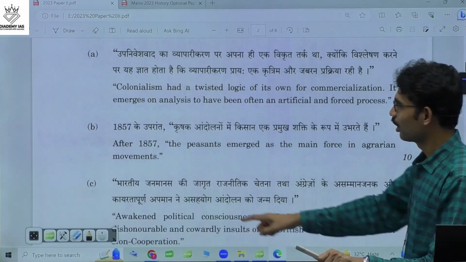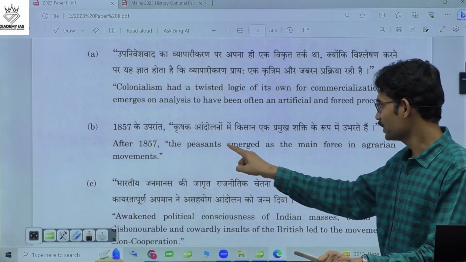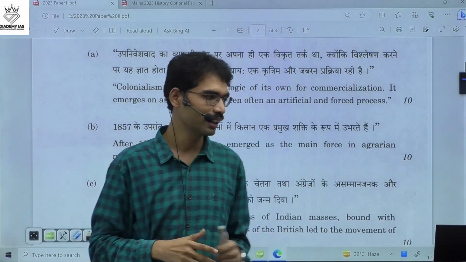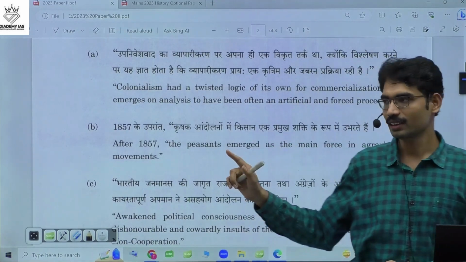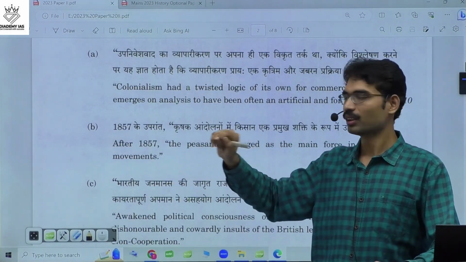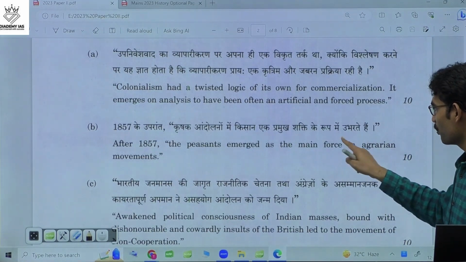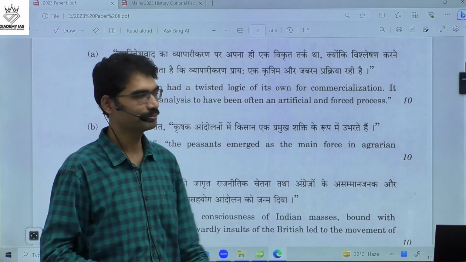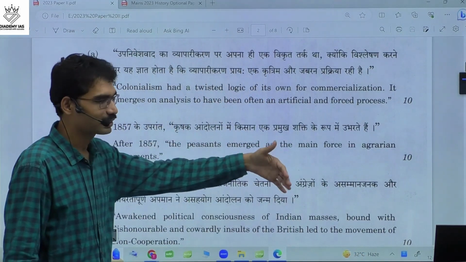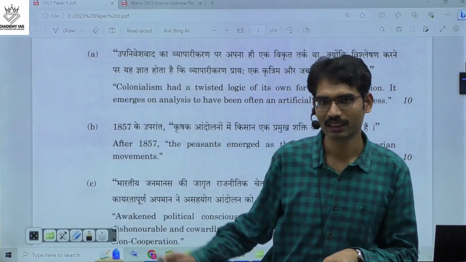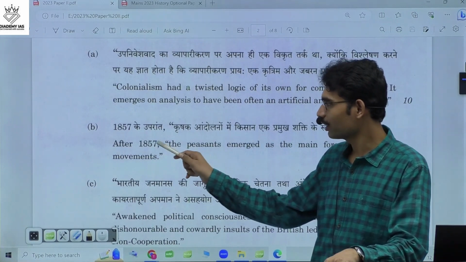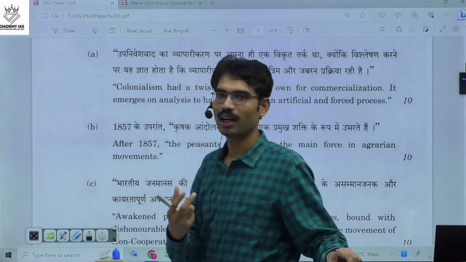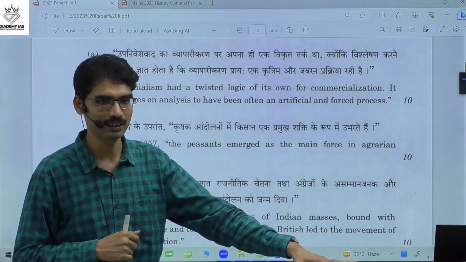Second one, after 1857, the peasants emerged as the main force in agrarian movements. Critically examine. Here you see this, after 1857, the peasants emerged as the main force in agrarian movements. This sentence is directly from Bipin Chandra. It comes while explaining agrarian movements, and particularly after 1857. And this is all about the agrarian movements and the role of peasants in them.